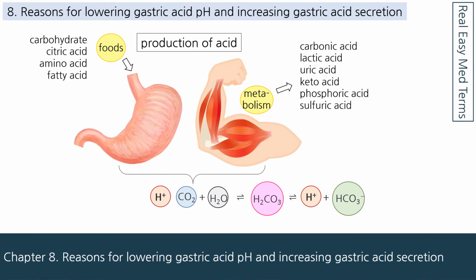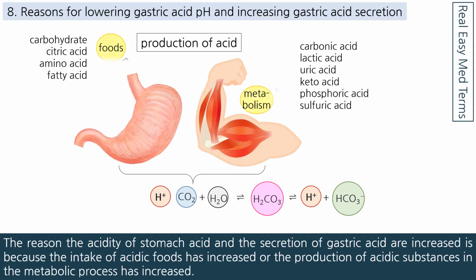Chapter 8. Reasons for lowering gastric acid pH and increasing gastric acid secretion. The reason the acidity of stomach acid and the secretion of gastric acid are increased is because the intake of acidic foods has increased or the production of acidic substances in the metabolic process has increased.